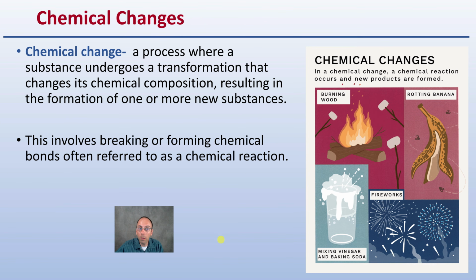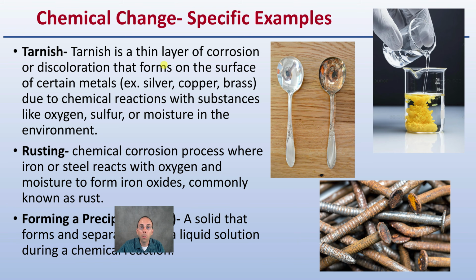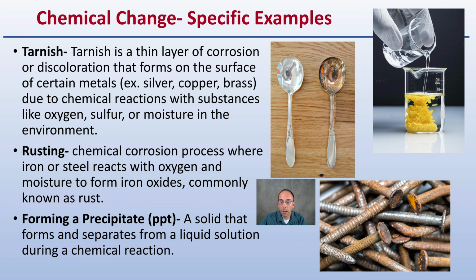Now, a chemical change is a process where the substance undergoes a transformation that changes its chemical composition, resulting in the formation of one or more new substances. This involves the breaking or the forming of chemical bonds, referred to as a chemical reaction. So, for example, the burning of wood, the mixing of vinegar and baking soda, and fireworks would all be examples of chemical changes. Now, what are some specifics when we talk about these chemical changes?